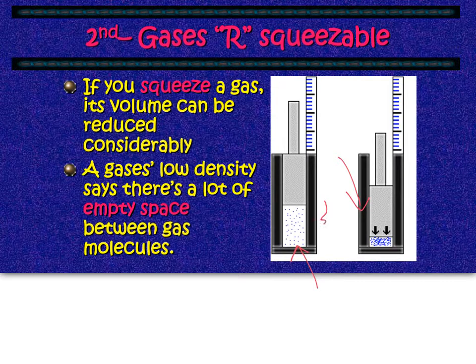So we've gone from a volume of this big down to a volume of down here. So you can see the size, obviously, has been reduced a lot. This is because of the density. There's a lot of empty space between those gas particles, and you can see that. The blue dots are your gas particles, and in between there's white space. Over here, in this one, you can't really see a lot of white space, but you see more blue, so the particles are more compressed together.